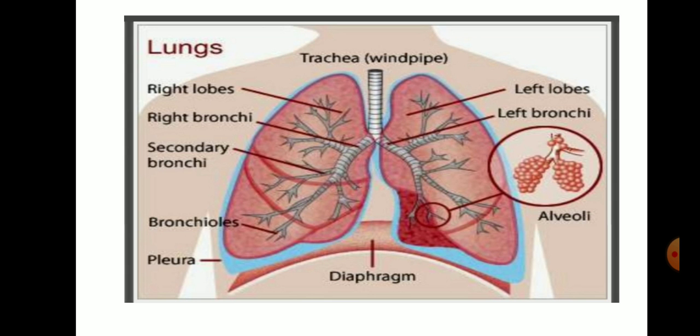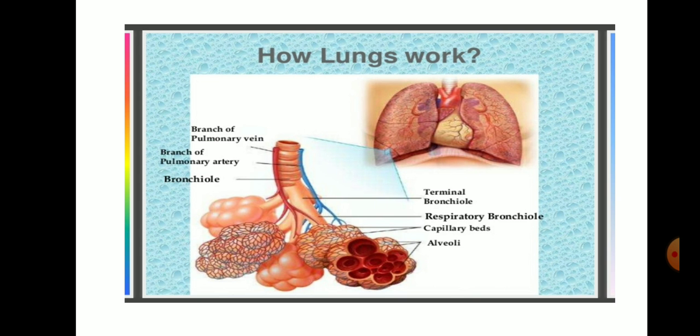Then on the right hand side, we have alveoli, which play a very important role in the exchange of gases. These alveoli are supplied with blood capillaries. As the oxygen rich air enters into the alveoli, the carbon dioxide rich blood that is already present exchanges gases with it. The blood capillaries present in the alveoli take in the oxygen and release the carbon dioxide into the air sacs. In this way, the exchange of gases takes place.